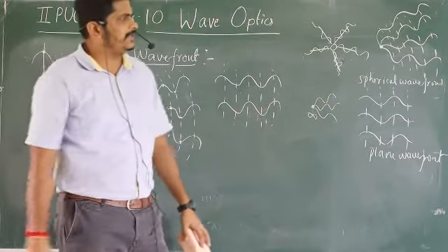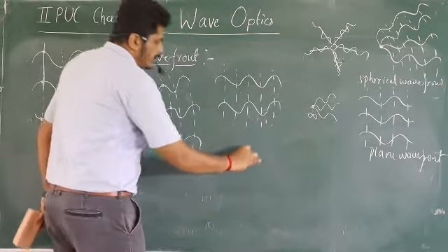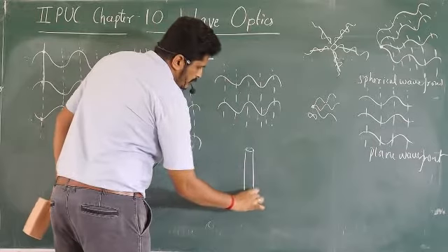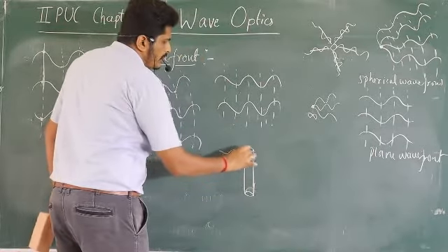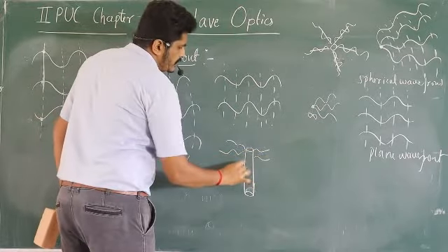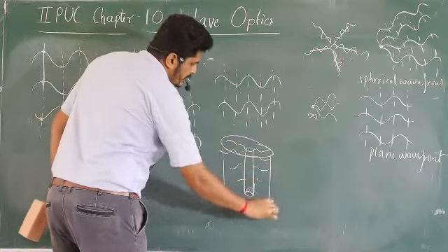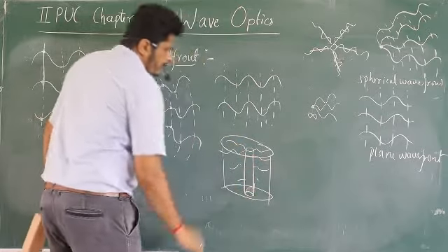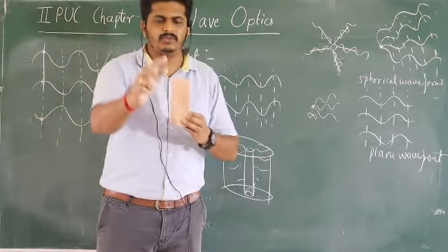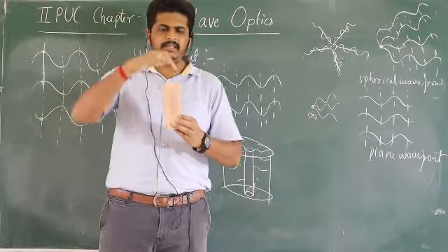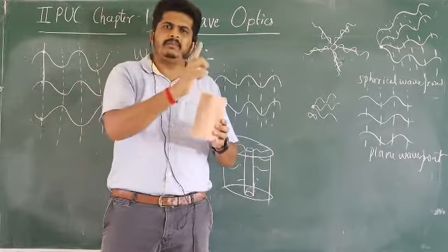Now let us go for a linear shaped object. That means, for example, a tube light. Okay, so if a tube light glows, the light goes in all directions like this, 360-degree direction, right? It looks like what? Cylindrical shape. Am I right? Tube light, light wave coming towards you, one going like this, one going like this, in all the 360 directions. So the tube light will be in cylindrical shape.